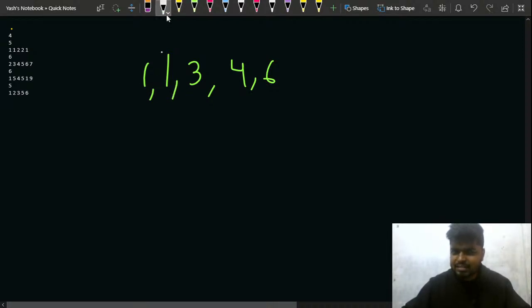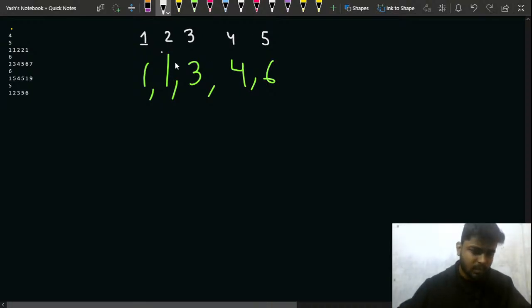So okay, let me do the indexing part. This is index 1, this is index 2, this is index 3, this is index number 4, this is index number 5. Can I say that for this granny there will be 1 granny that is already present? Can I say that for this granny there will be 2 grannies that are already present? For this granny there will be 3 grannies that are already present, that is this one and 1 Maria, so that is total 3. Can I say that for this granny, a total of 4 grannies will be present, that is the index? Can I say that for this granny there will be 6 grannies that will be present, right? Why? Because 5 grannies will be present if this satisfies.